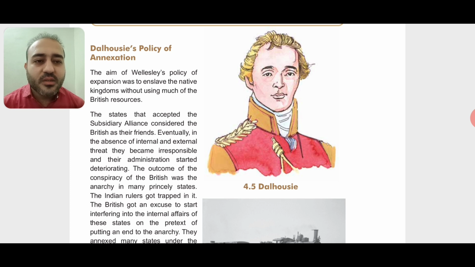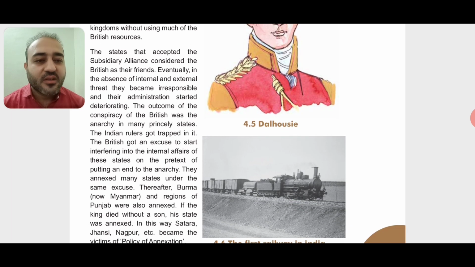The Indian rulers got trapped in it. The British got an excuse to start interfering in the internal affairs of these states on the pretext of putting an end to anarchy. So as I said, the kings, due to any reason, were put behind the bars, that is jails, or they were killed, and due to it a situation of anarchy occurred.